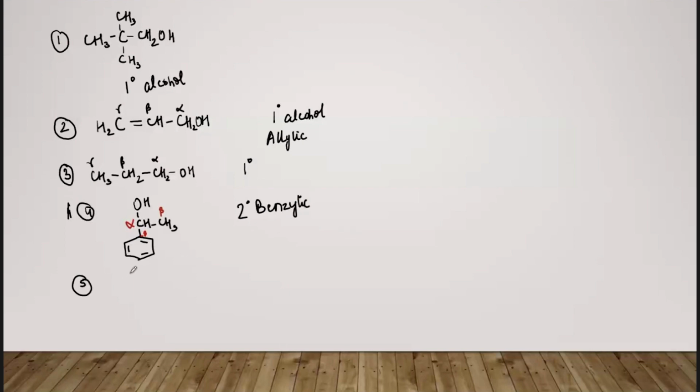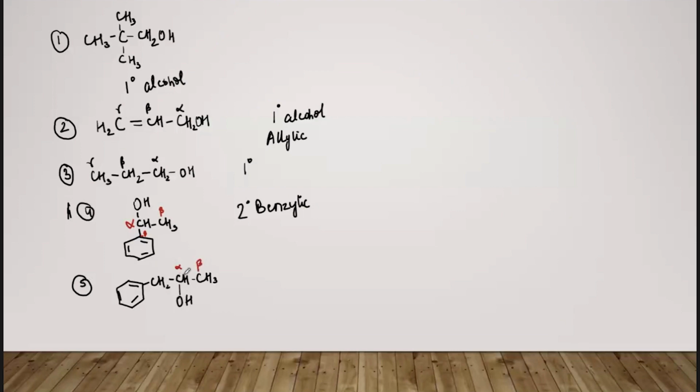Then we have another compound. Again I'll use a different pen. This OH is attached to this carbon atom, so this will be alpha. This will be alpha. Now alpha, then all the carbons which are adjacent to alpha, which are attached to alpha, they will be beta.